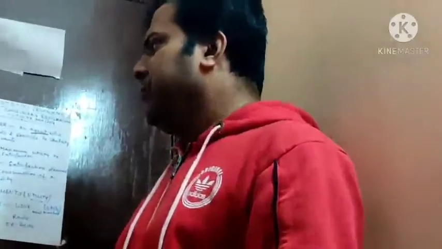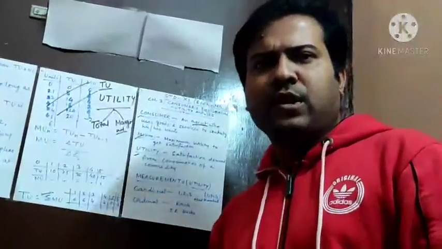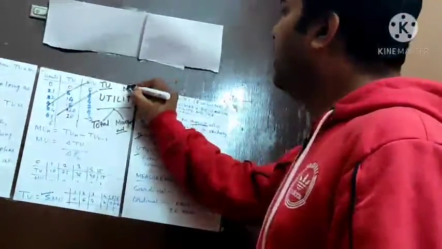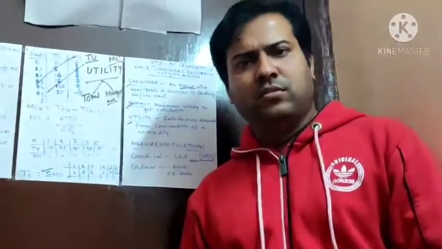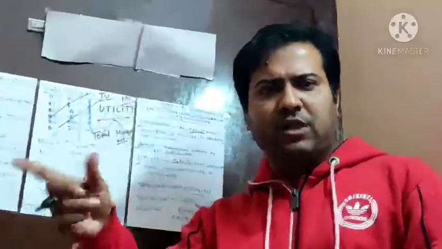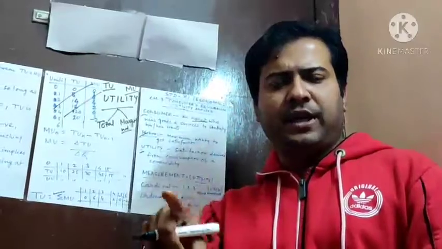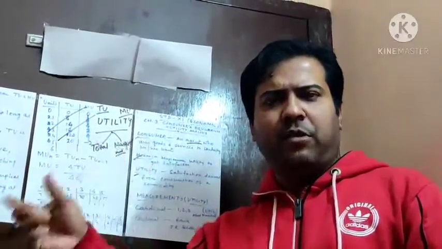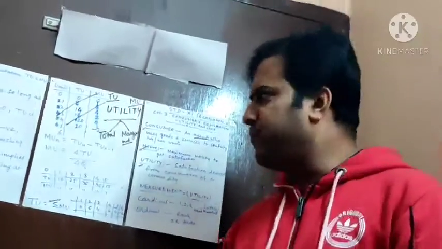Total utility is written in short as TU, and marginal utility is written in short as MU. Remember that. Utility, two types: total utility, marginal utility. Total utility is written as TU, short form. Marginal utility is written as MU in short form.